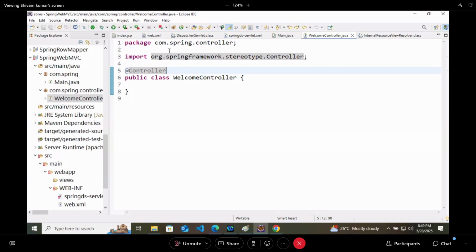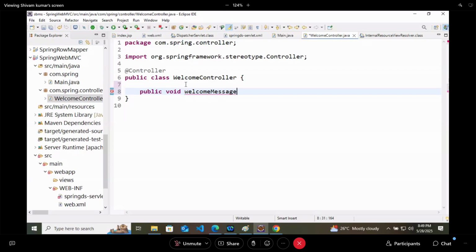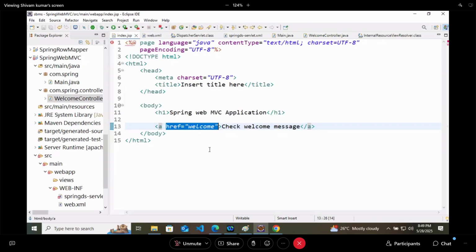But I will say, in the index, what is the path that you are writing? Welcome path. I will map the controller here. So I will write @GetMapping, that if you are getting the mapping from this link, slash welcome, show this message.